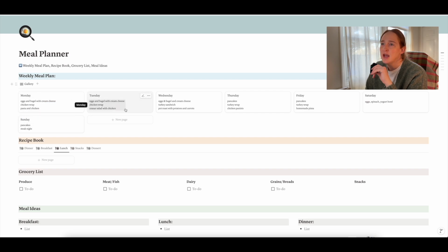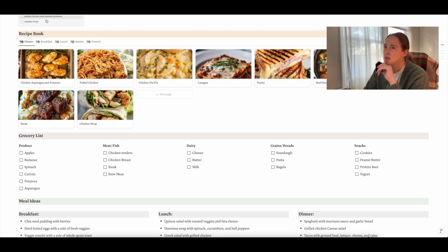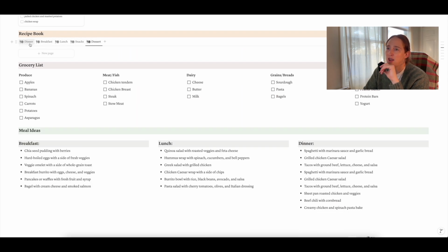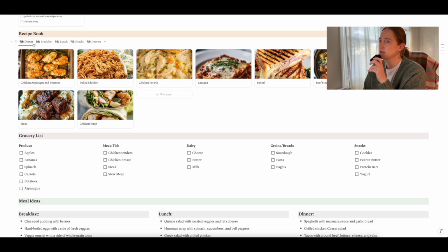Okay, and then moving down, we have your recipe book. So I categorized everything by dinner, breakfast, lunch, snacks, and dessert. Dinner I have first because I always feel like I need to plan out dinner. And then I have a page for all the different types of recipes that I've saved.